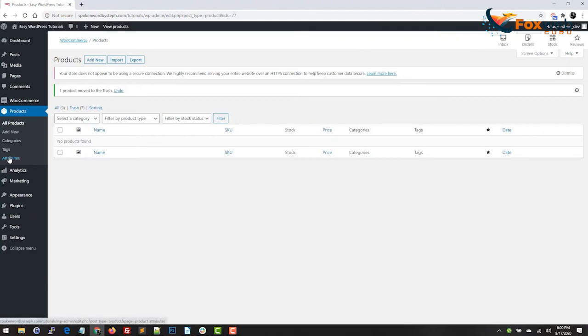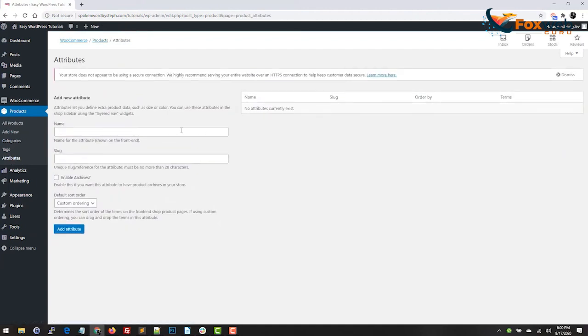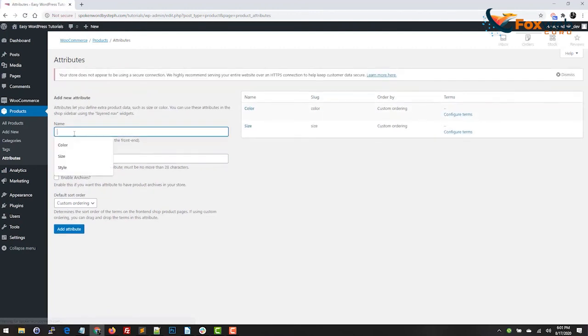global attributes. So we're going to go to attributes under products. And because I've used size and color quite a bit, we're just going to type in color and add. Or I can just type in the attribute and hit enter.